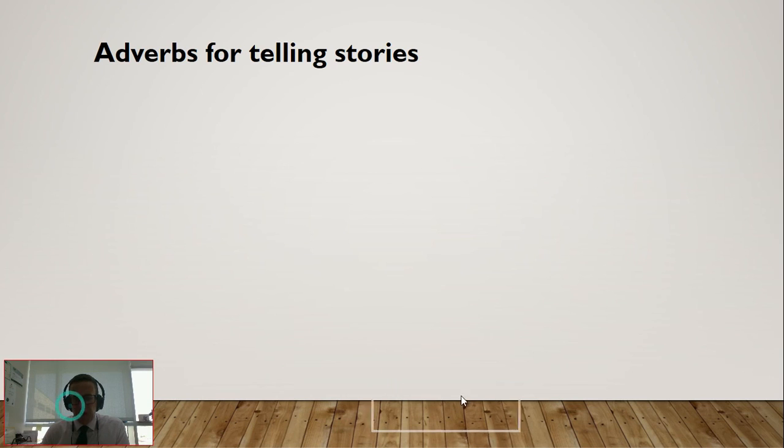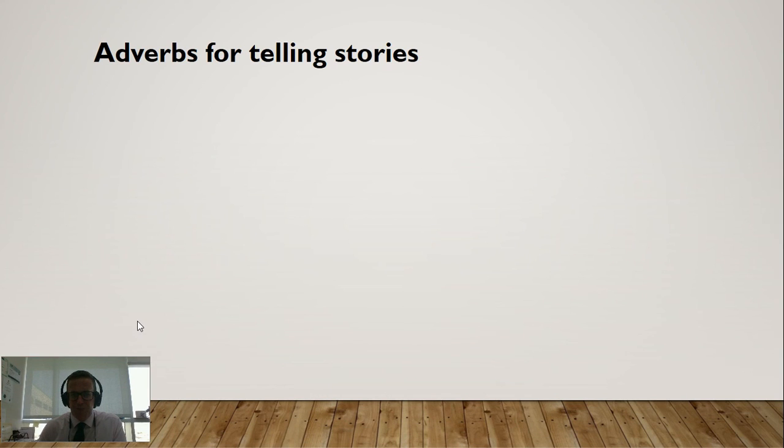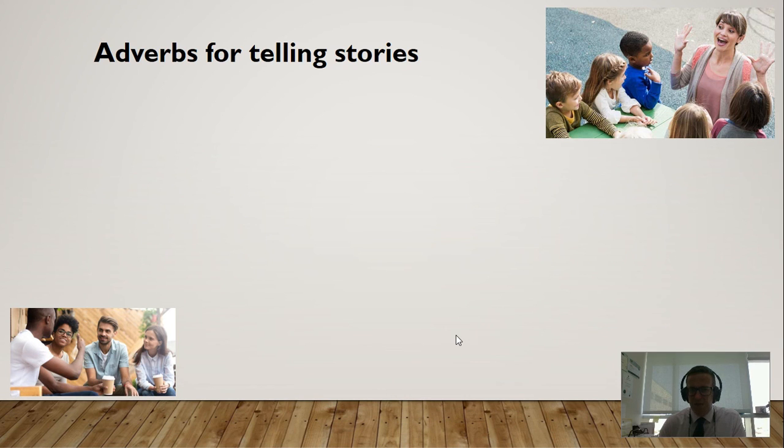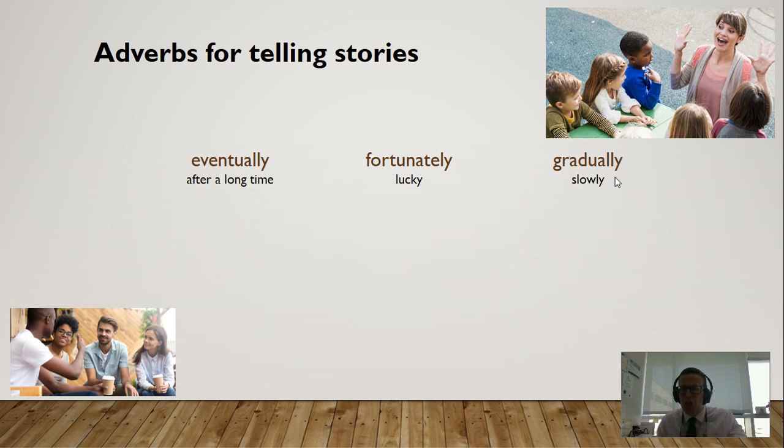And the last part in this unit was adverbs for telling stories. Here's a couple of pictures. It's difficult to describe some of these adverbs with pictures. So we have eventually, fortunately, gradually. This is what they mean. Eventually, after a long time. Fortunately is a lucky thing. Gradually is slowly, bit by bit.